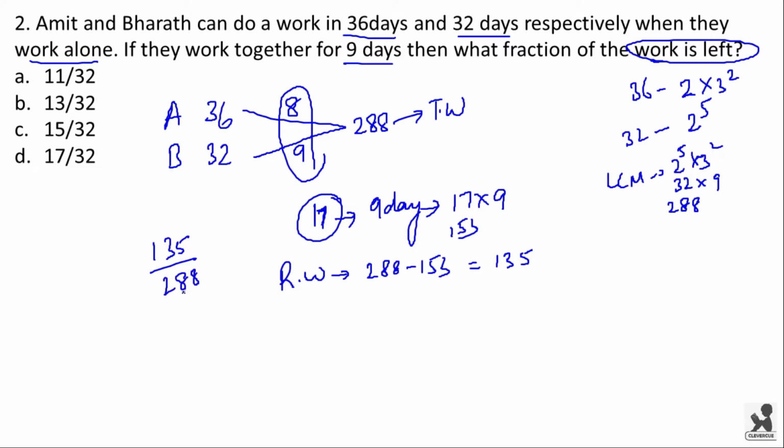Now if you divide this, we will be getting the answer. This goes 9 into 32 is 288 and 9 into 15 is 135. So 15 by 32 is the fraction of work left. So 15 by 32 is the right answer.